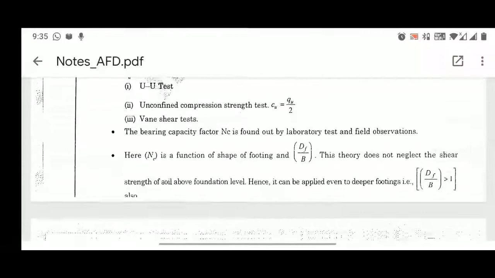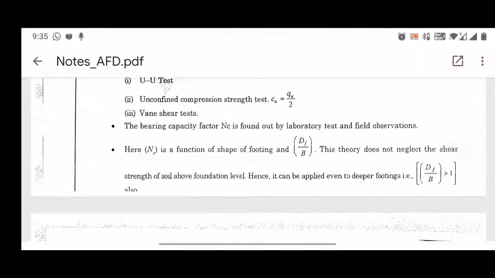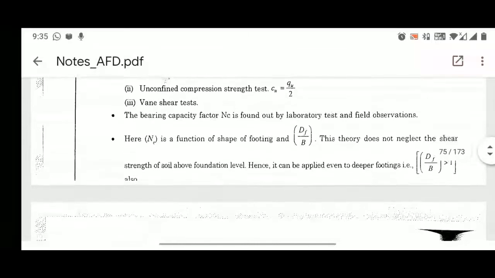Now, the vane shear test. I hope you are all familiar with the vane shear. We have a vane, and torsion is applied at the top of the vane, and thereby there is shearing in the soil mass. We have certain formulas by which we can easily find out the shear strength of the soil sample, denoted by sigma or tau, that is shear stress, using the vane shear test.